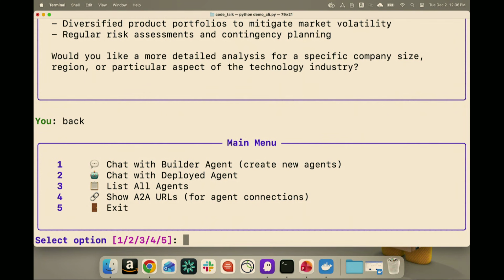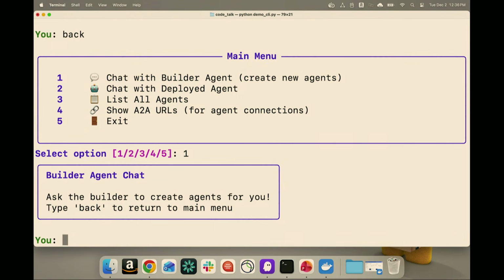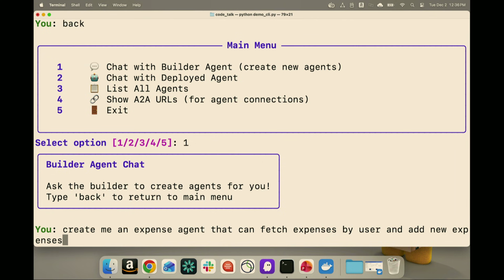Sure, yeah, I'll give it a try with our agent factory. So let's go back to our builder agent here, and let's ask for, create me an expense agent that can fetch expenses by user and add new expenses. And we'll kick this off.